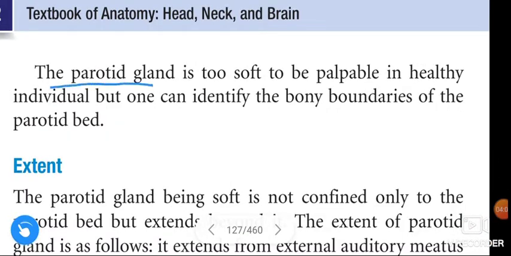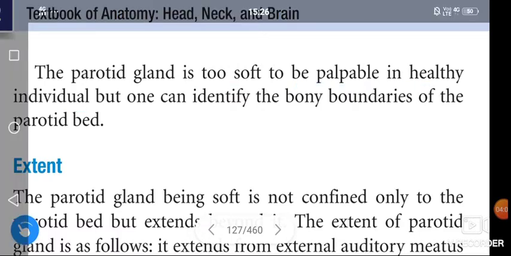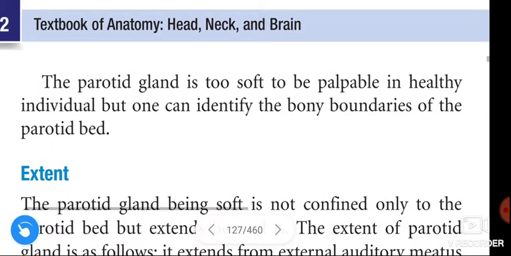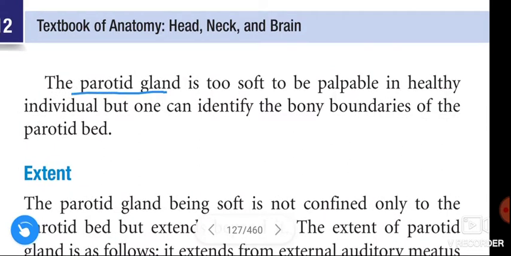The parotid gland is too soft to be palpable in a healthy individual, but one can identify the bony boundaries of the parotid bed.